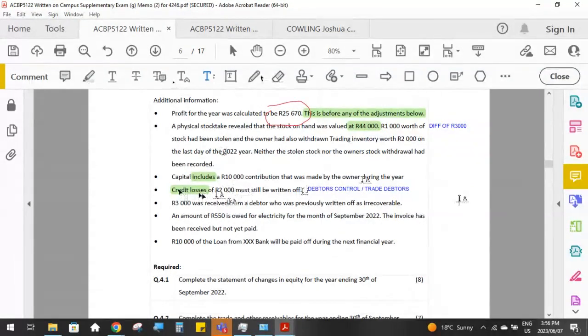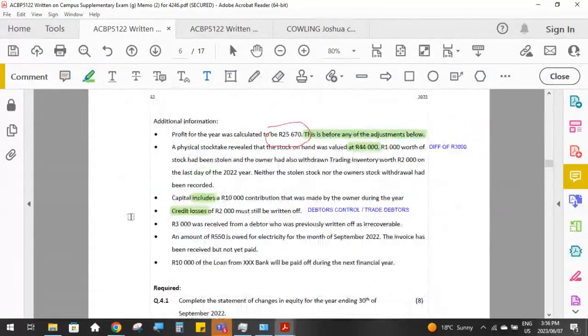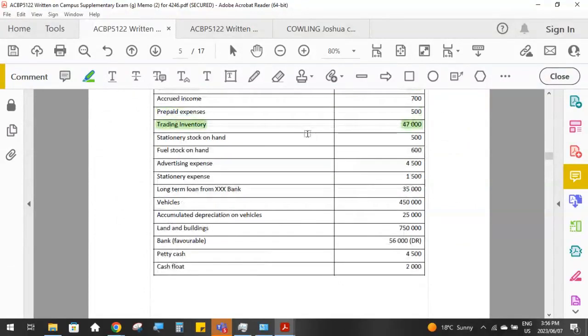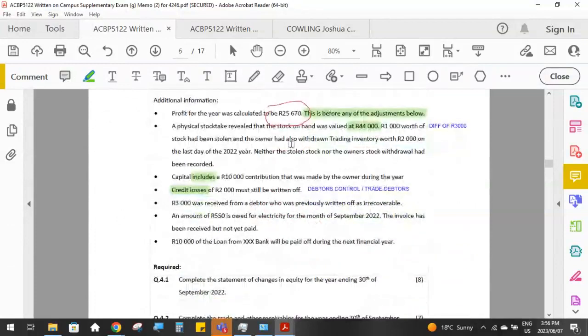But 2,000 Rand of that is not going to be paid to us. So if we go up here to our debtors control, we've got 10,500. We've got to reduce that by 2,000 because not all of that is going to be paid to us. So we have to make that adjustment.